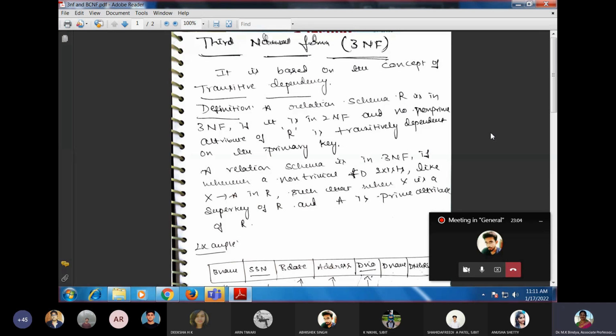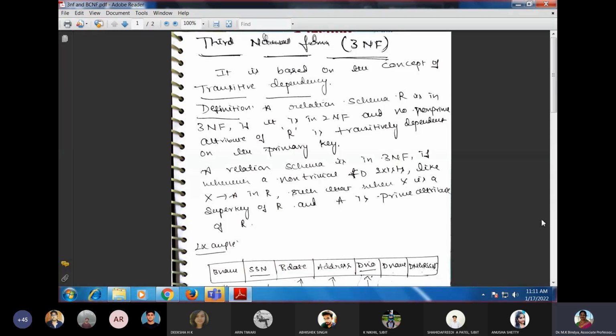Now today we move on to the next normal form, that is third normal form, which is called 3NF. Mainly the 3NF, is this screen visible now for all of you? Yes, ma'am. The 3NF is based on the concept of transitive dependency.